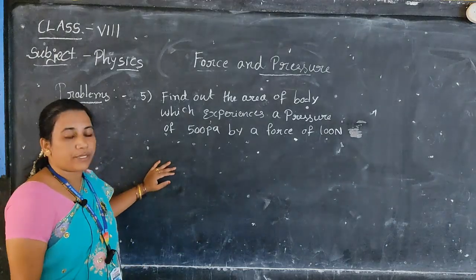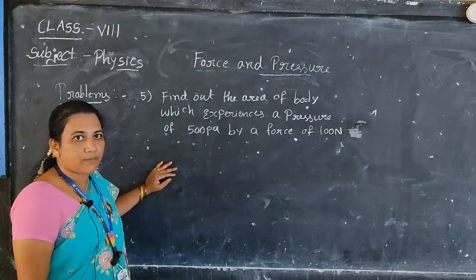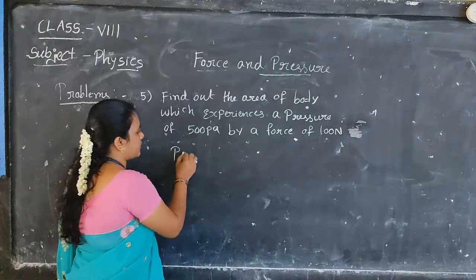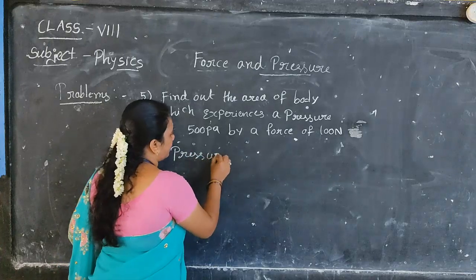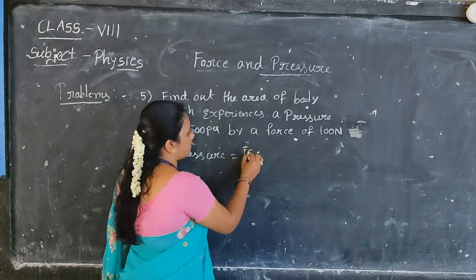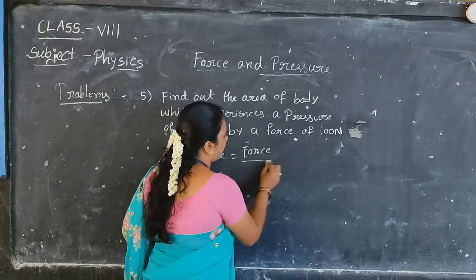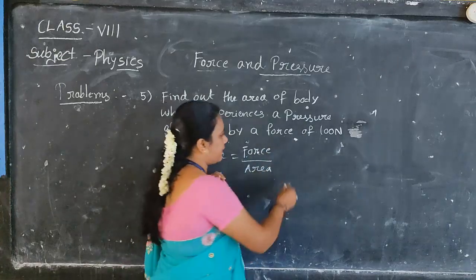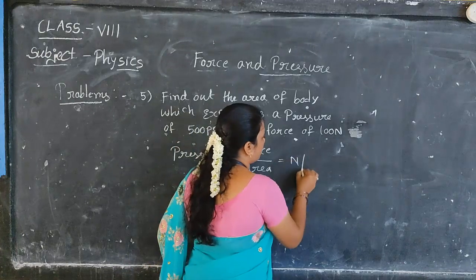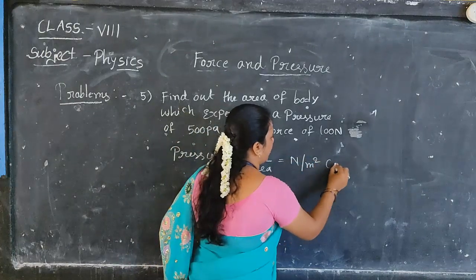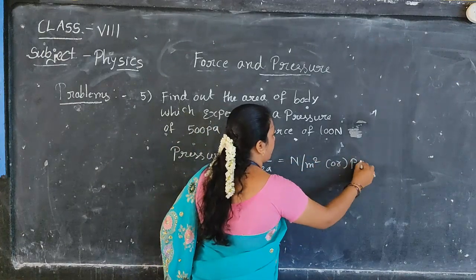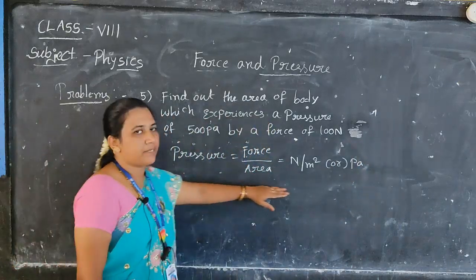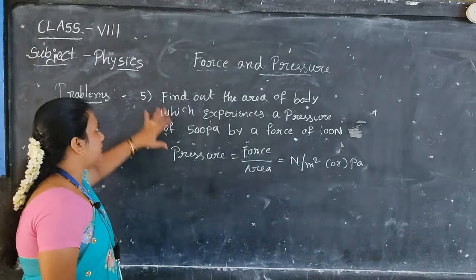Today also I am going to continue with some problems. For that, first you have to learn what is meant by pressure. So what is pressure? Pressure is equal to force acting on unit area. What is the SI unit of pressure? Newton per meter square, or we can say Pascal. Okay. So first you have to remember these points, then come to the problem.